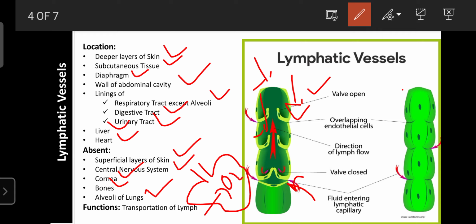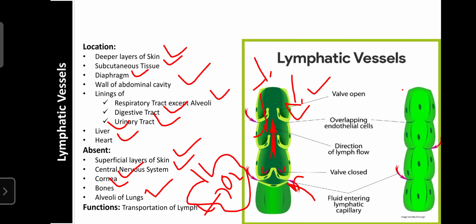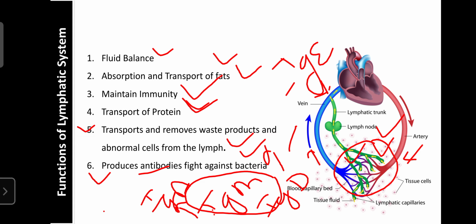Okay, next is the functions of the lymphatic vessels. They play an important role in the transport of lymph. This is the major function: transporting lymph from one place to another, from the systemic cells towards the systemic circulation, or towards the heart. They allow this transport by providing channels for the flow of lymph, similar to systemic capillaries. This is the typical structure of the lymphatic vessels.